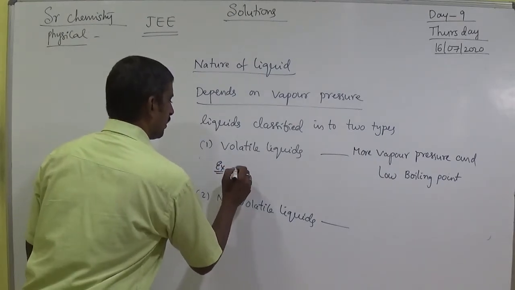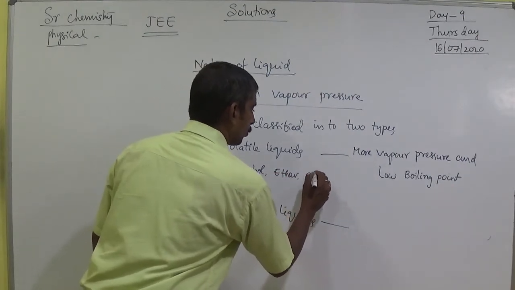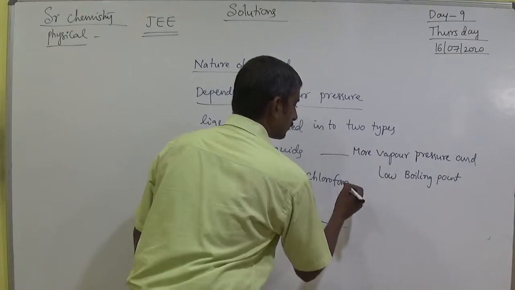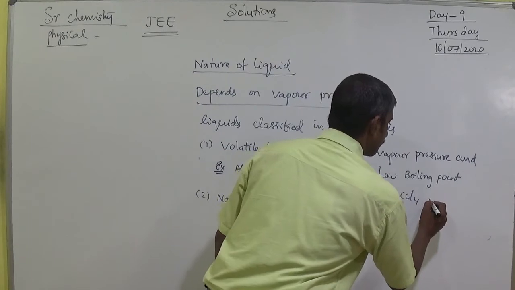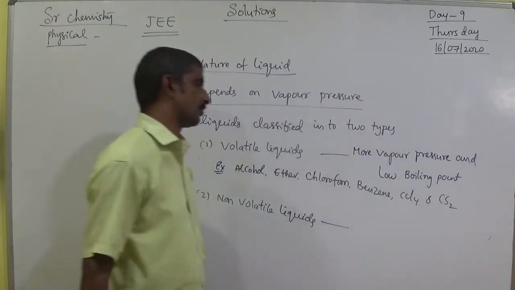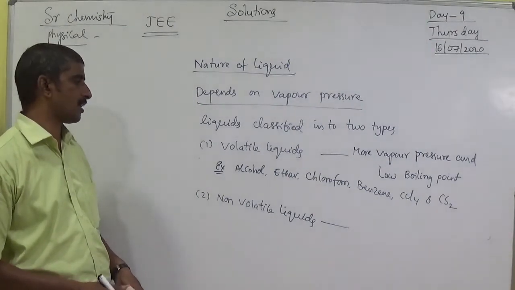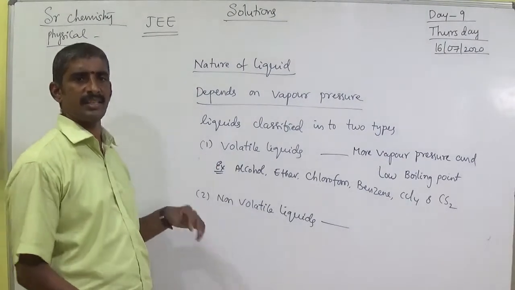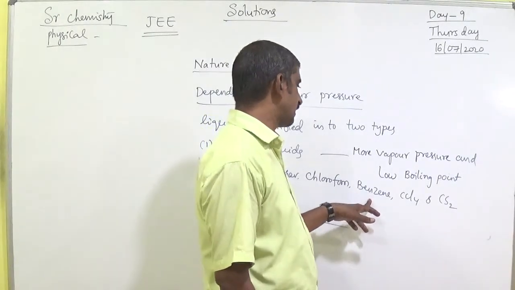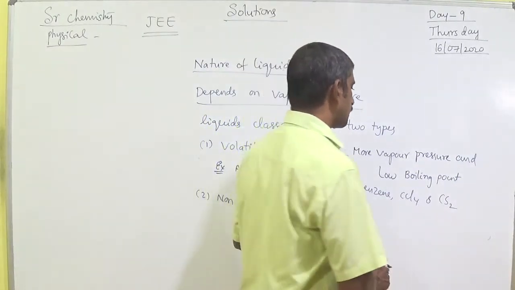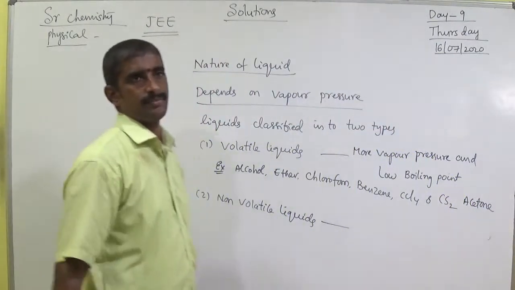Examples: alcohol, ether, chloroform, benzene, carbon tetrachloride and carbon disulfide (CS2), methyl alcohol, ethyl alcohol, and acetone. These are all examples of volatile liquids.